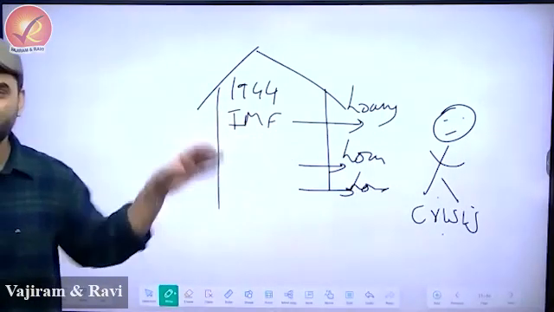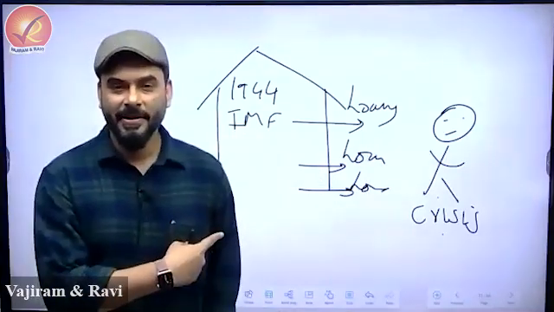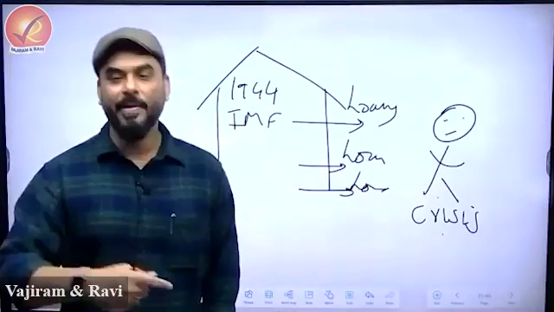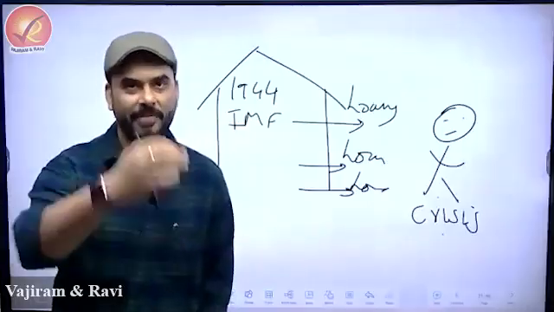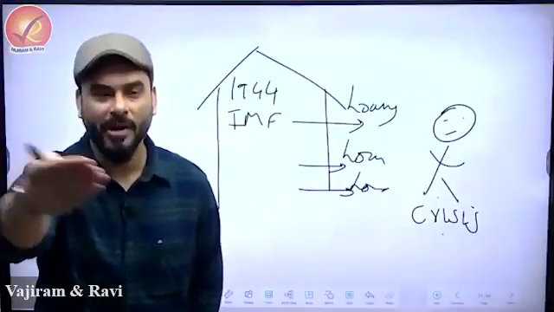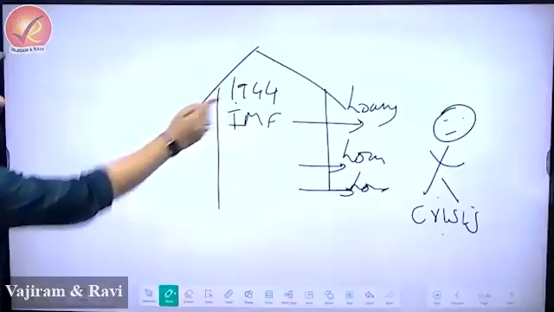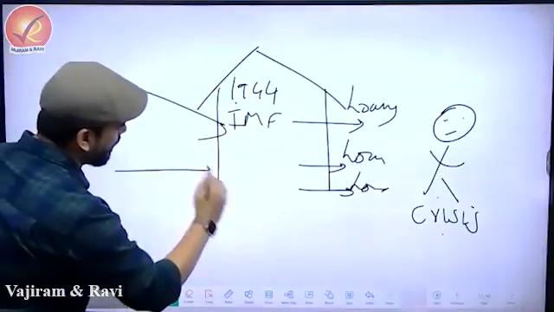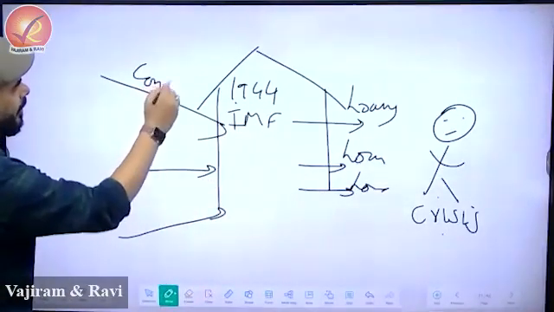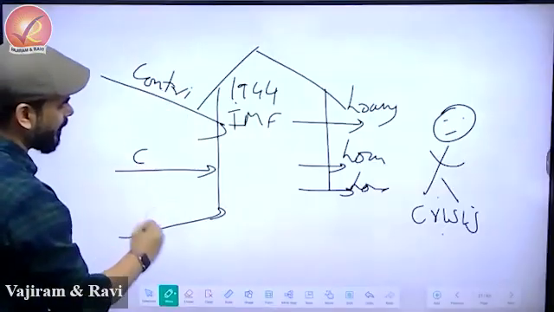So who are those countries which give money to IMF? The members. IMF acts pretty much like a bank. Members give the money to IMF. IMF gives the money to countries who require the loan. So IMF in 1944 said that I am going to collect contributions. That is called contribution. Country and country.